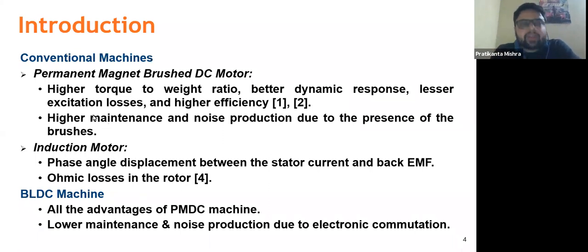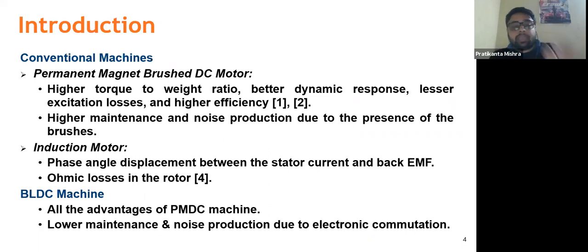What are the benefits of the permanent magnet brush DC motor? The torque to weight ratio is very high, so within a compact size, a small motor can perform work that an induction motor or synchronous motor cannot do. The torque produced from a small motor is comparatively very high, and the dynamic response is also better than other motors.